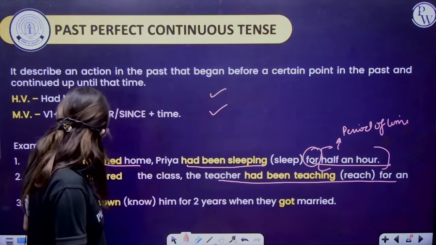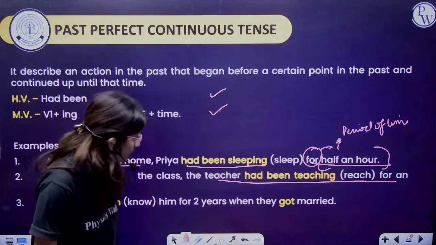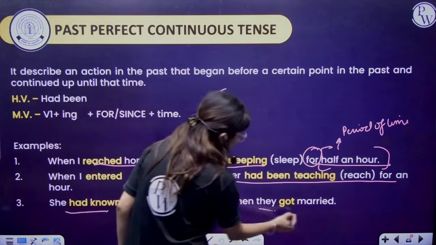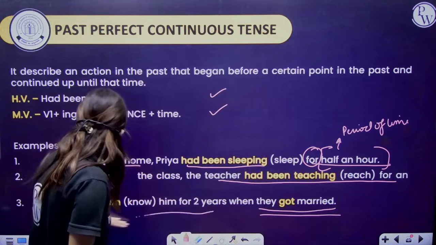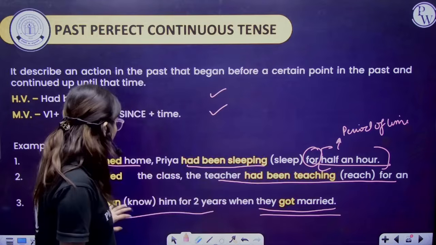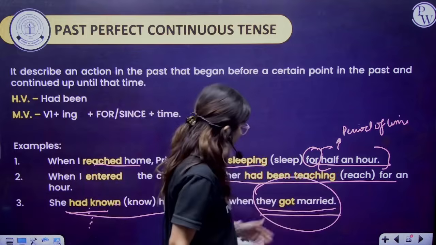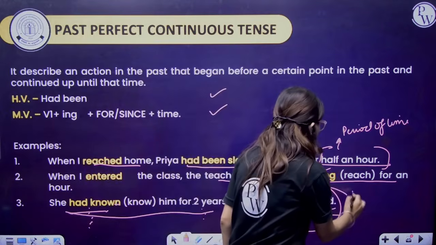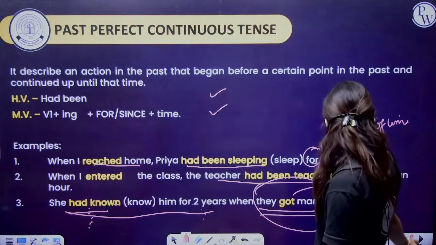Fine. When I entered the class, the teacher had been teaching for an hour. So she had known him for 2 years when they got married. So when they got married, the first action was this one, the perfect one. She had known him for 2 years, and the second action was simple. They got married. That is why here main verb second form. Fine.